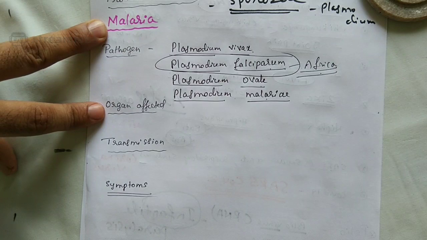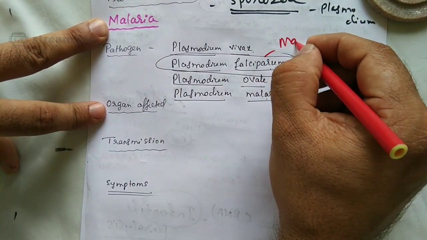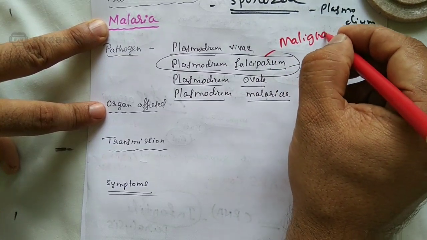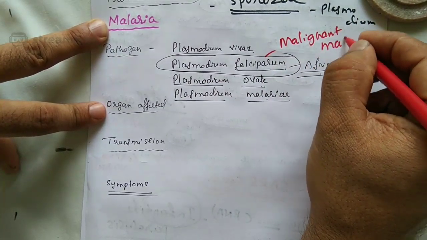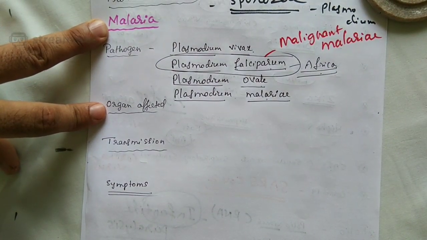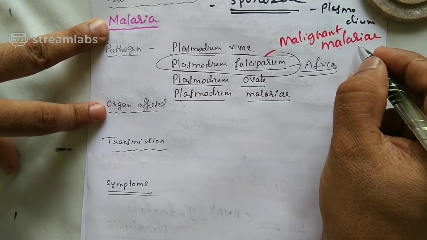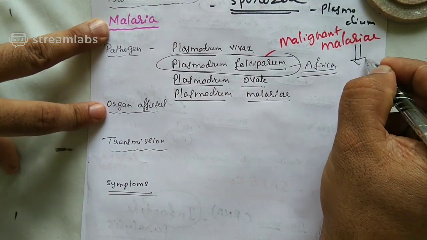remembered more. The reason is Plasmodium falciparum causes malignant malaria. Why the word malignant malaria? Because it is responsible for a lot of deaths in the world.